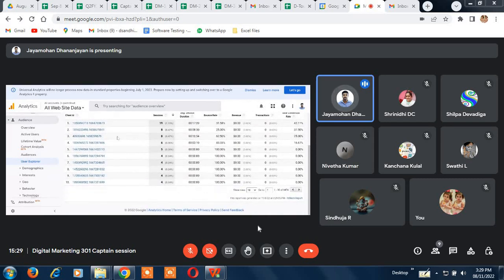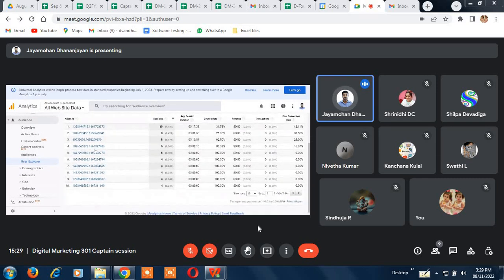These are the client IDs, the people who have visited. One more thing: Google Analytics will not give you any details about the people visiting your website. You can't get their contact information. It will just show a client ID or user ID. You will not know their name unless they fill in some form on your website.